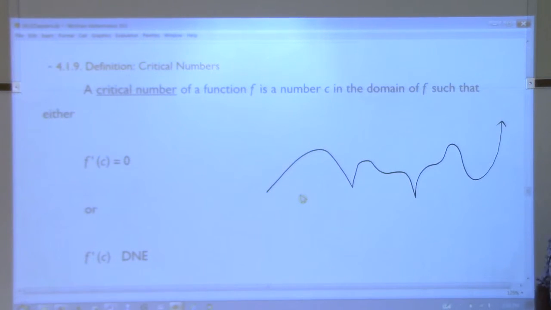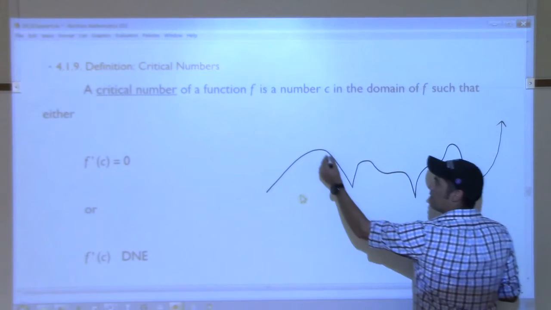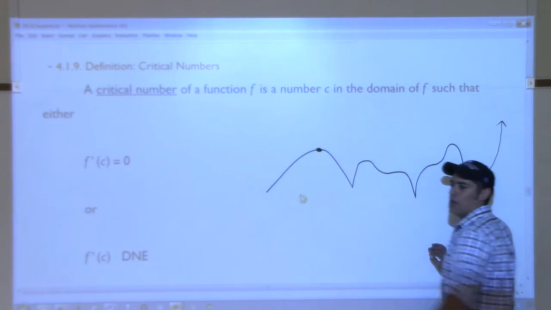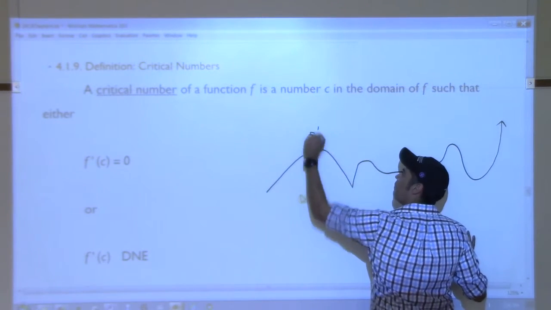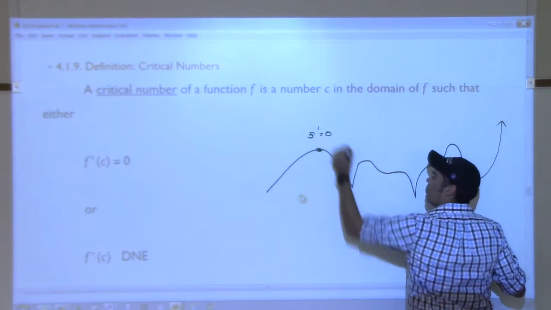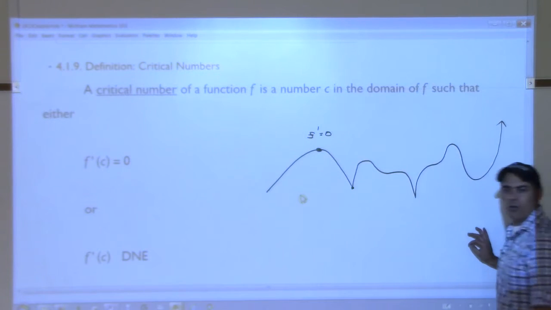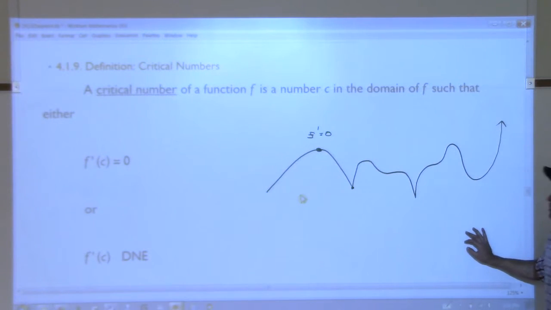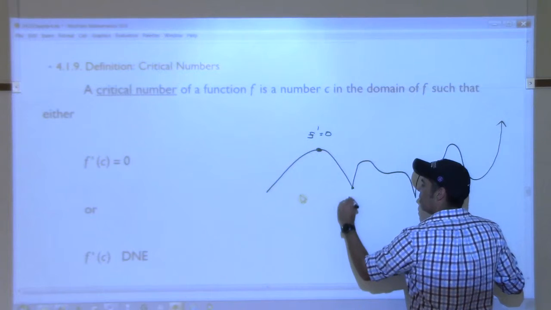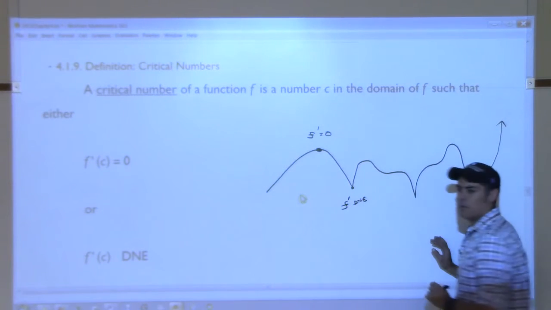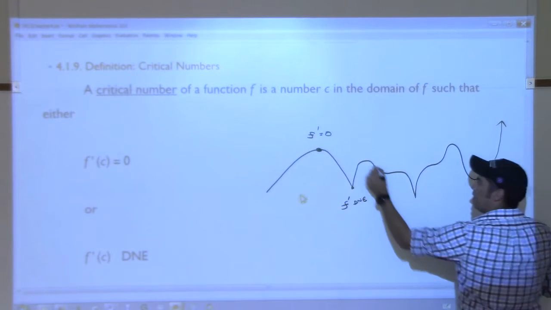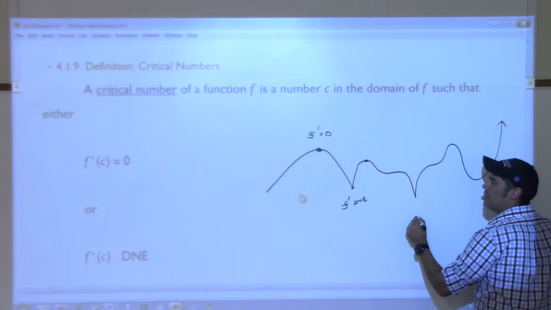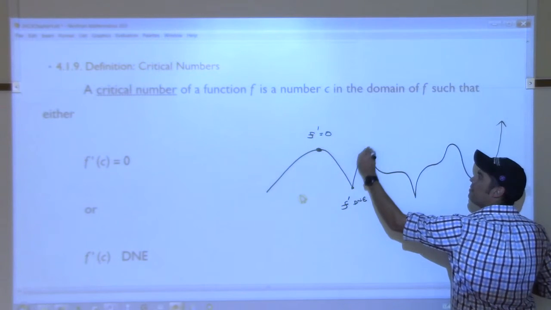I want us to talk about all the local maximums and minimums real quick. This right here would be a local max, right? What's the derivative there? 0. How about here? That's a local min. What's the derivative there? Does not exist. Derivative doesn't exist. Here, that's a local max. Derivative is 0.